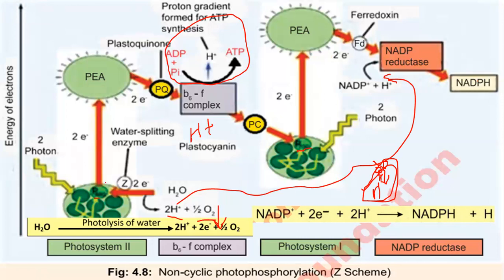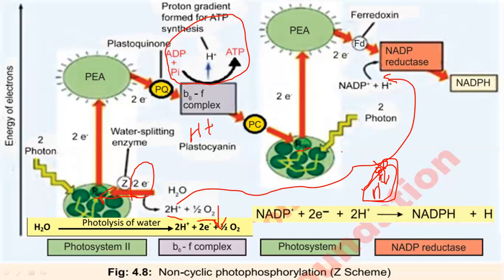Now what happened? The two electrons which are excited just get out of this place. So here at chlorophyll A, two electron holes are formed. Holes means empty space, electron space. The electrons which are formed by splitting of water here quickly move towards this to fill that space. So there is no electron hole left over there.